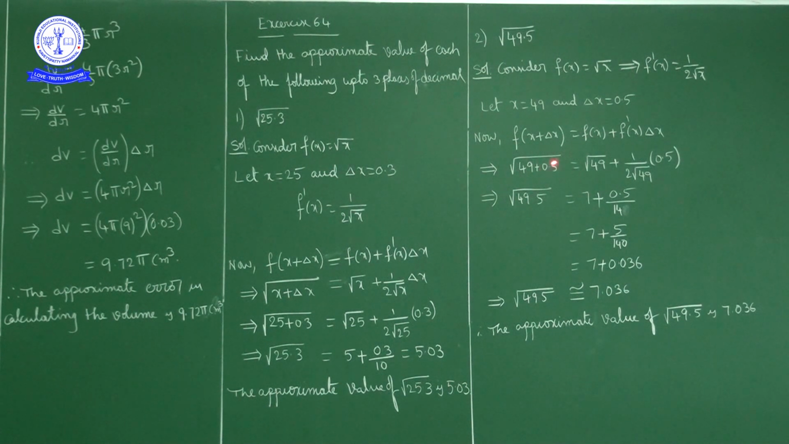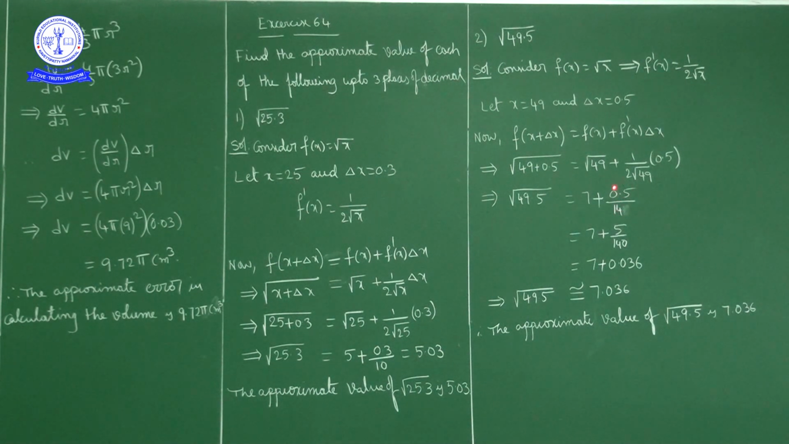Square root of x plus delta x is equal to square root of x plus f dash of x, 1 by 2 root x, into delta x. Here itself I am substituting in place of x 49 and in place of delta x 0.5. So square root of 49 plus 0.5 is equal to square root of 49 plus 1 by 2 into square root of 49 into 0.5. So square root of 49.5 is square root of 49, which is 7, plus 0.5 by 2 into 7, that is 14. 7 plus 0.5 by 14.